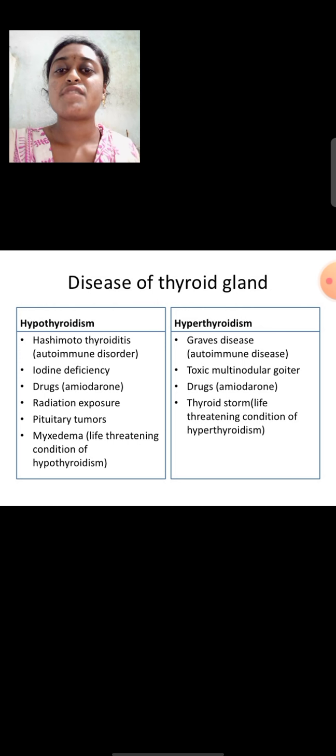See here the difference between hypothyroidism and hyperthyroidism. Hypothyroidism can be an autoimmune disorder, Hashimoto thyroiditis, and is also caused by iodine deficiency, drugs, radiation exposure, and pituitary tumors. The disease of hypothyroidism is myxedema. Hyperthyroidism is also an autoimmune disease, and is due to toxic multinodular goiter and drugs. The disease of hyperthyroidism is Graves disease. See here, the disease of hypothyroidism is myxedema and hyperthyroidism is Graves disease.